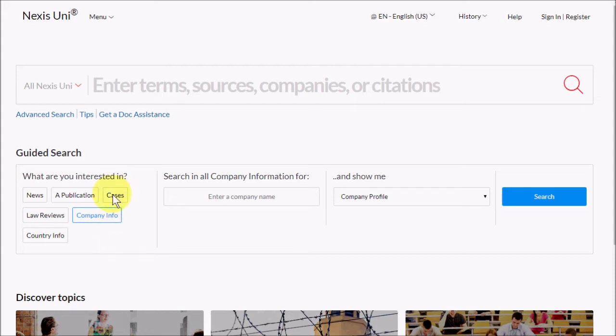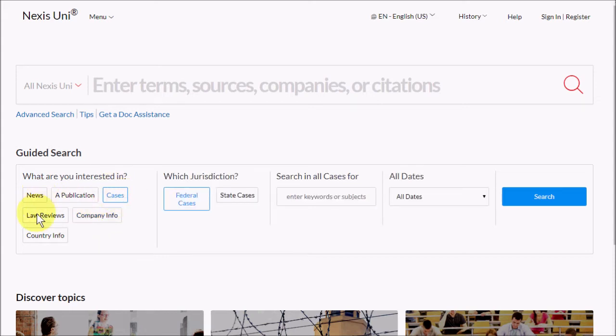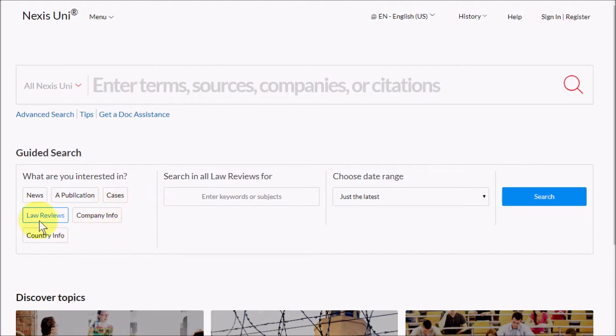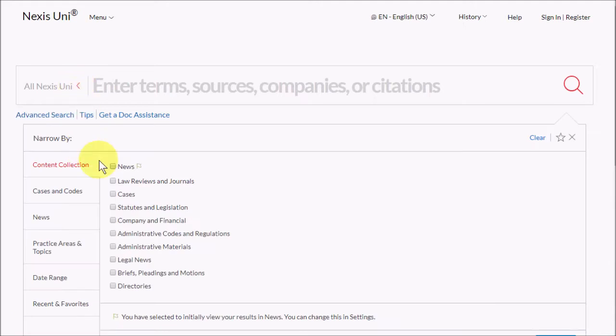Like, let's say you're looking for cases, you can just click cases. Or if you just want some law reviews, you can click law reviews. Or just news, you can click news. Or open up this caret to see different kinds of resources that you can look for.